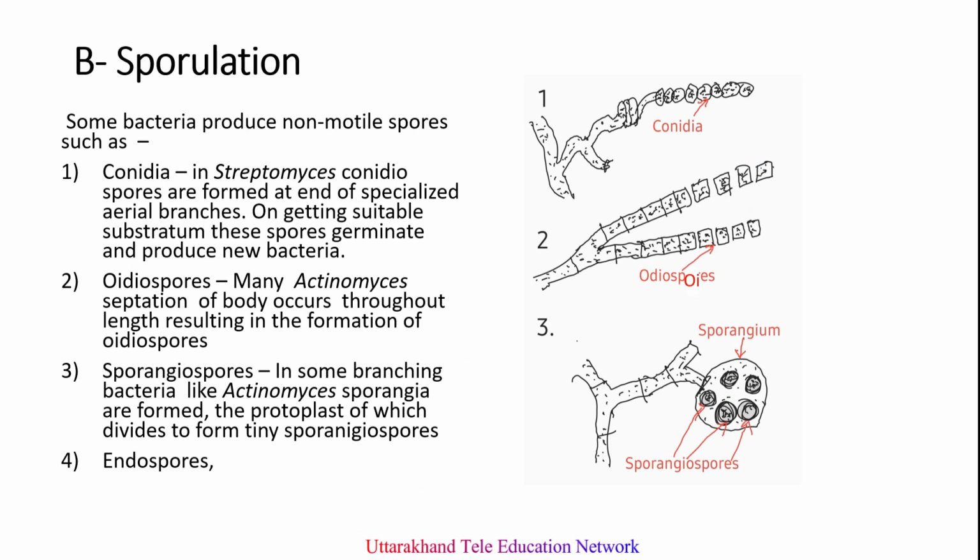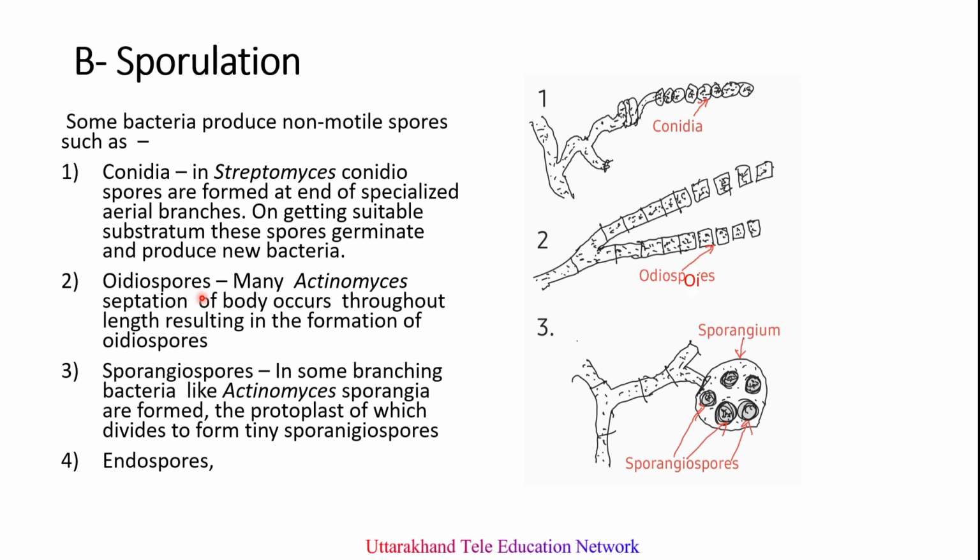Next method of asexual reproduction is sporulation, where bacterial cells produce non-motile spores such as conidiospores, oidiospores, sporangiospores, and endospores. Conidiospores are produced at the end of specialized aerial branches called conidiophores, and they are dispersed by wind or some other means, and on getting suitable substratum, these conidiospores or conidia germinate and produce new bacterial cells.